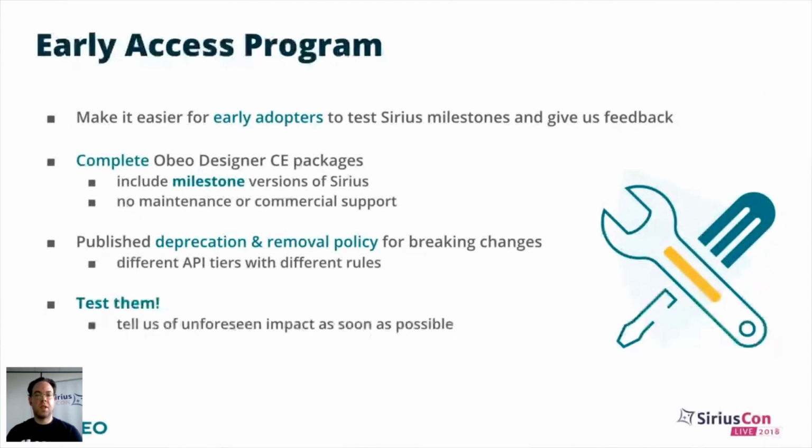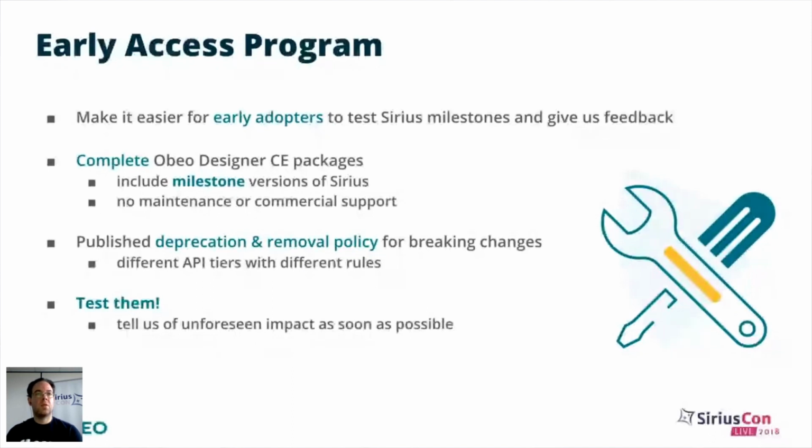The only difference is that instead of containing a fully supported version of Sirius with commercial support, it's only a milestone. We try to make them as stable as possible, but the idea is that you get to give us feedback before we set changes in stone for the next release. So not everything in the milestone will be fixed or finished.